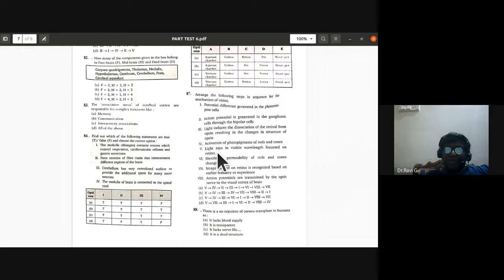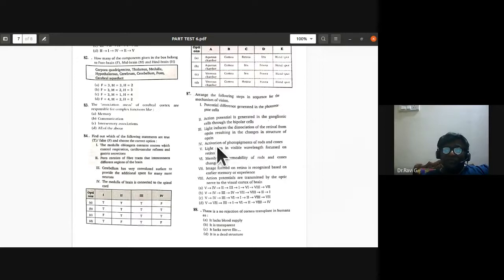That is the first step in the sequence for the mechanism of vision. Then activation of photopigments of rods and cones. That is the second part of it.